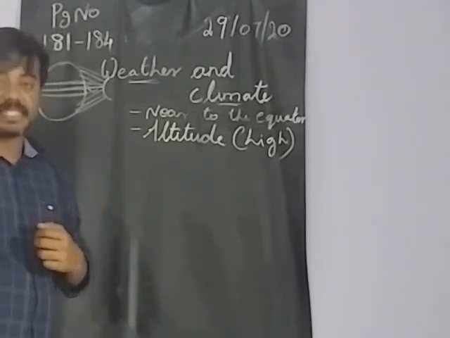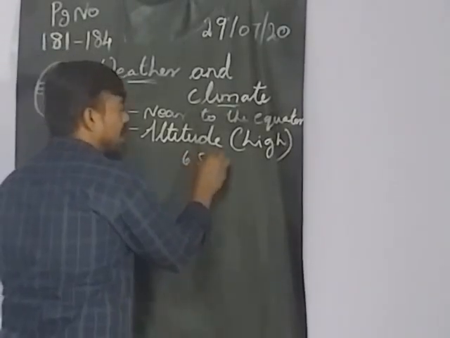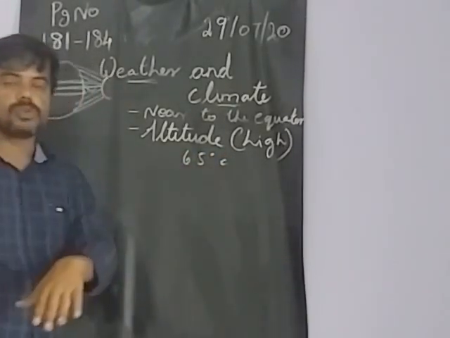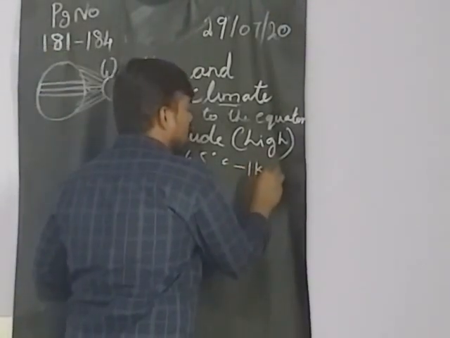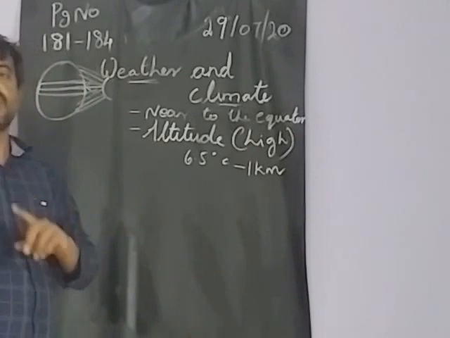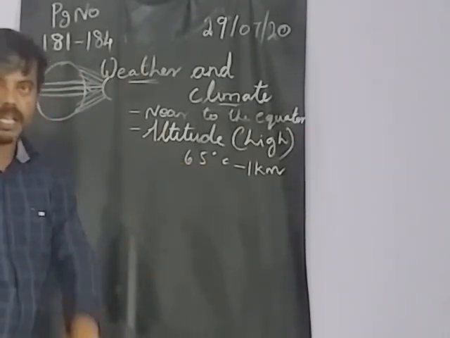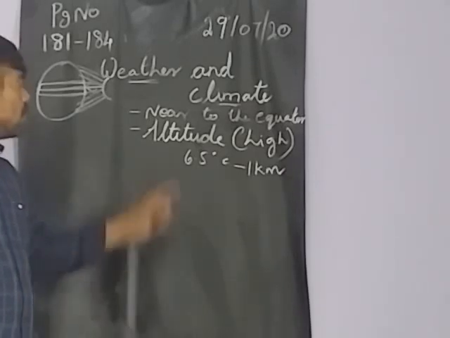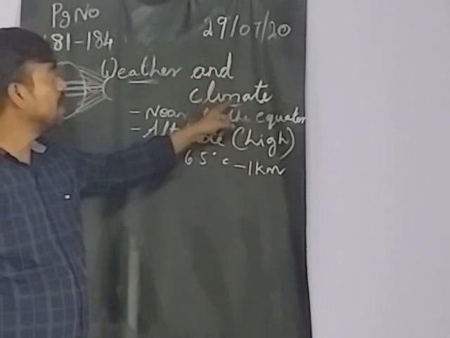How much less? For each 1 kilometer, the temperature is reduced by about 6.5 degrees Celsius. So altitude is also one of the reasons for changes in the weather and the climate.